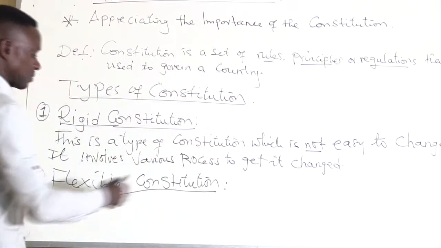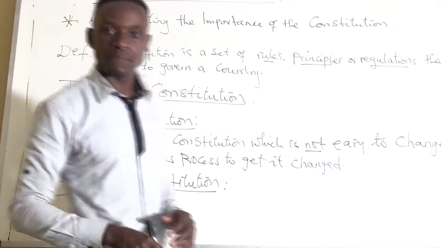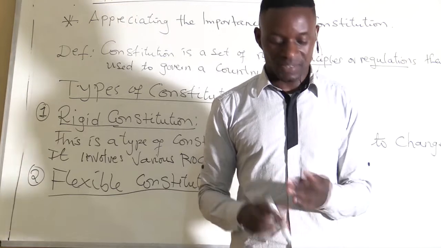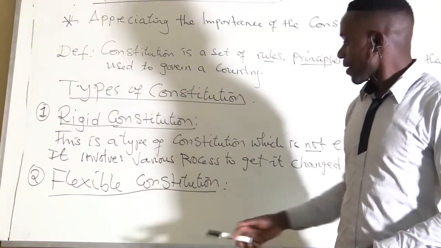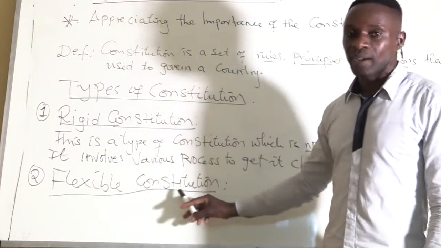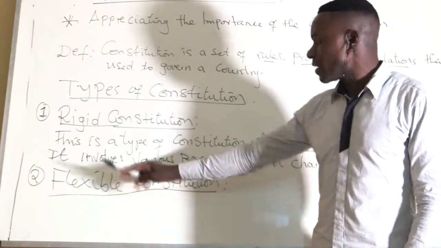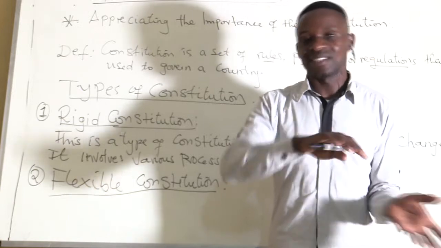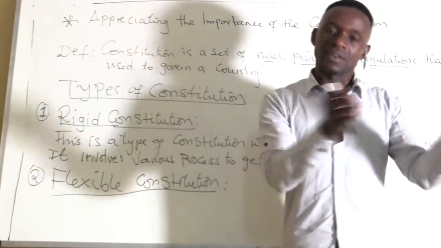We're talking about flexibility. Earlier I gave an example of something that is rigid and explained what rigidity is. Now I want to explain what flexibility is. When a constitution is said to be flexible, it means that it can be twisted, easily changed. You can easily remove it.